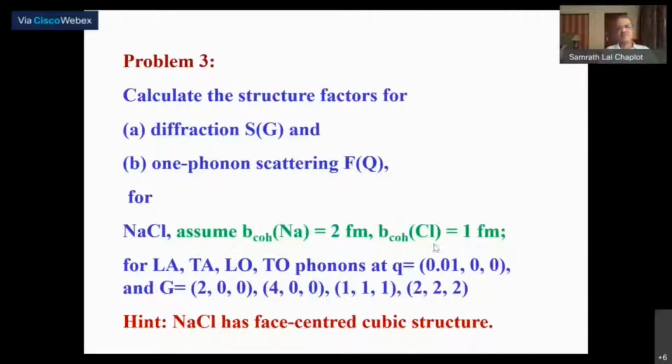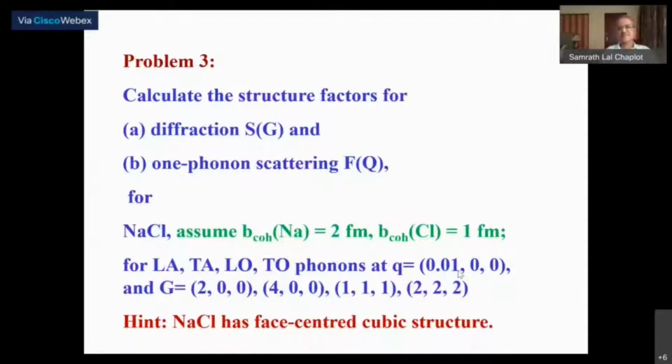This is the main idea to give this number, that these 2 numbers are actually different. Okay, if they were the same, then the structure actually would appear quite different to neutrons. And so for the diffraction, you can get it using just the structure. For the 1 phonon scattering structure factor, please do it for longitudinal acoustic, transverse acoustic, longitudinal optic, and transverse optic. These are 4 different phonons at a wave vector which is near the Brillouin zone center.